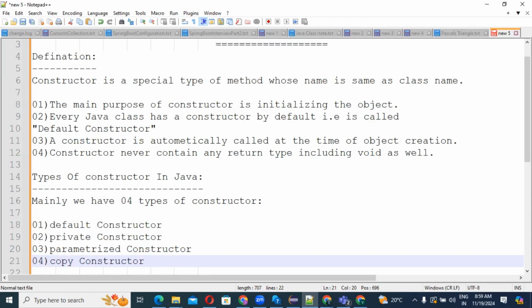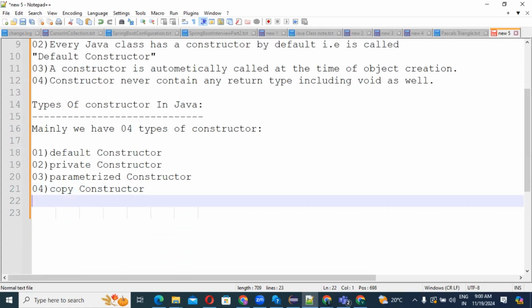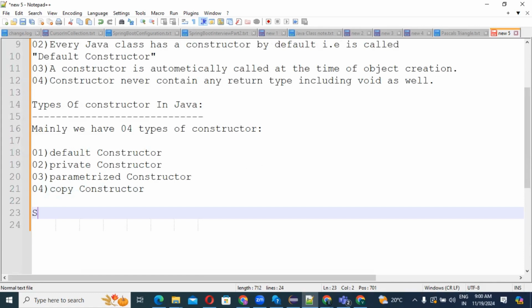So guys, all the constructors I will explain one by one, so don't get confused. Mainly we have 4 types of constructor in Java: default constructor, private constructor, parameterized constructor, and copy constructor. Then we should know what is the syntax of constructor.